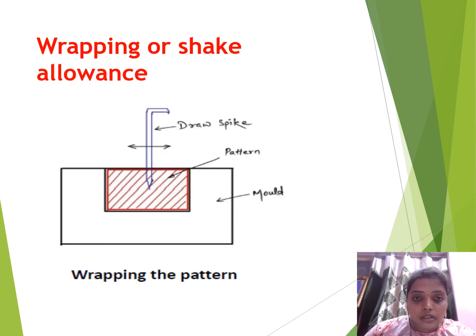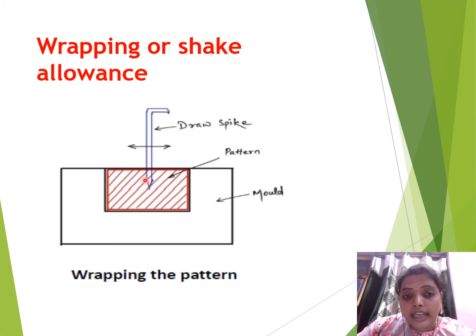Let us see here. Wrapping or shaking allowance: this is the pattern, and from this pattern we make the mold cavity. This is the mold, where we have the sand. This is known as the draw spike, somewhat like a rod, attached to this pattern.